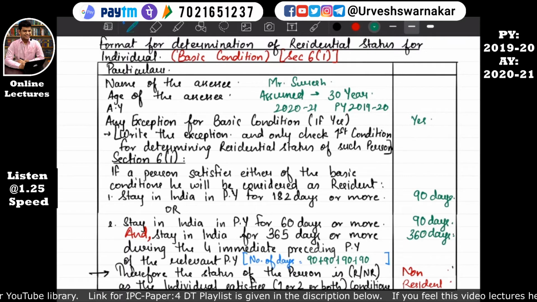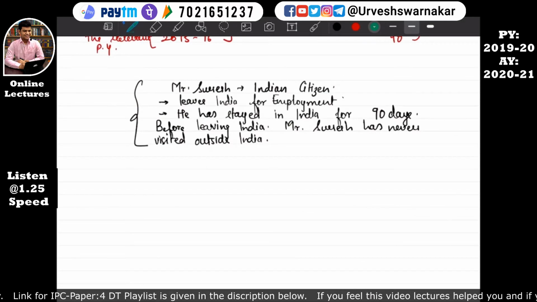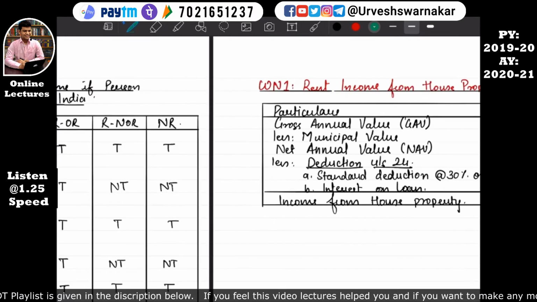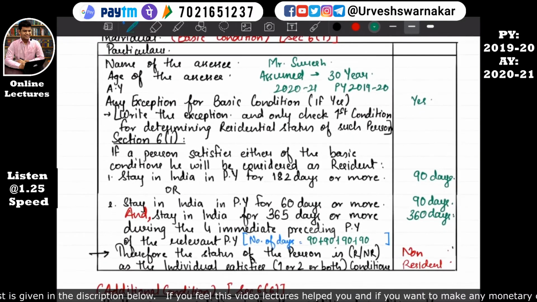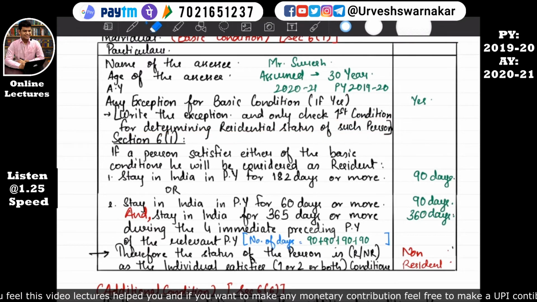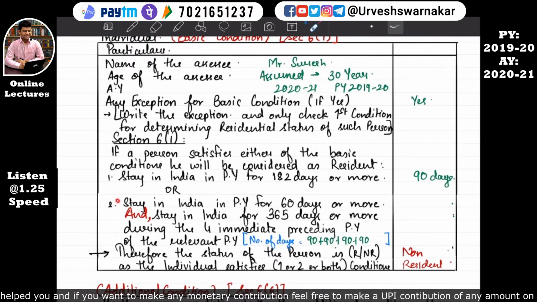What is the exception? The question has itself given it. The exception is: an Indian citizen leaves India for the purpose of employment. We'll write the exception in our format book. Then here, what I have written is to only check the first condition for determining the residential status of the person. So he has stayed for 90 days, which means the second condition is of no importance. So we'll not look at the second condition.